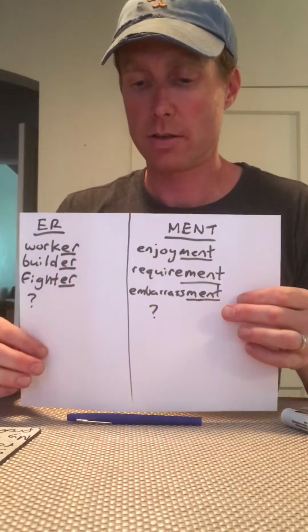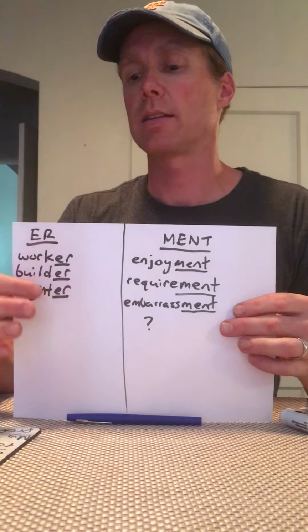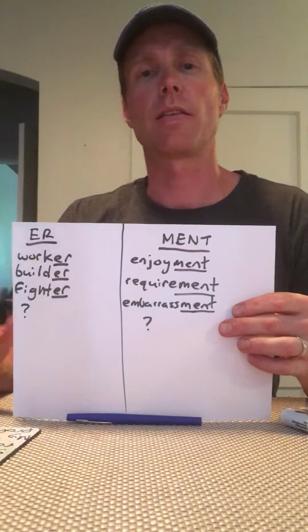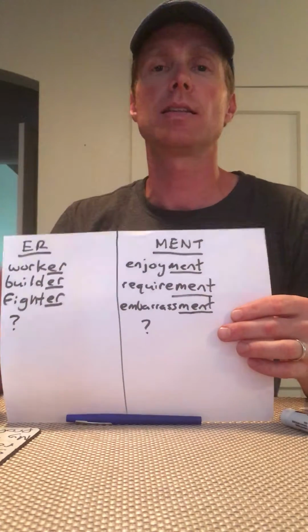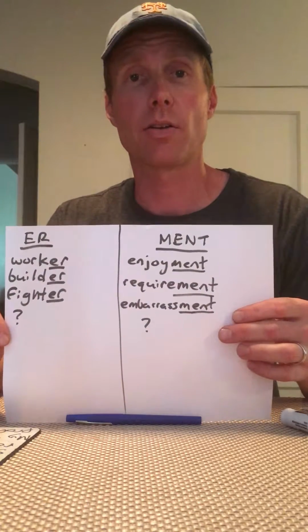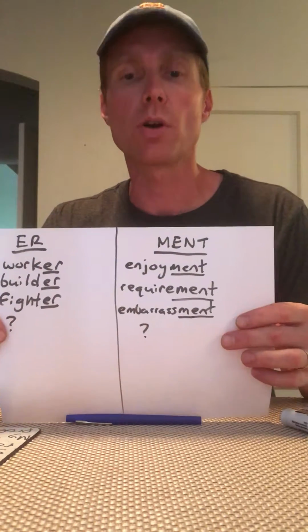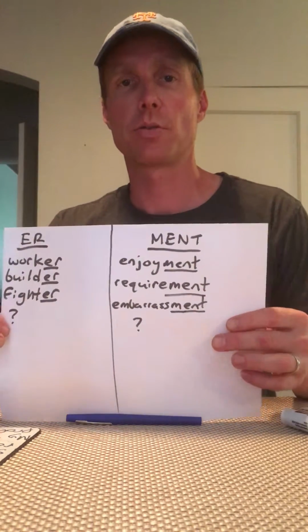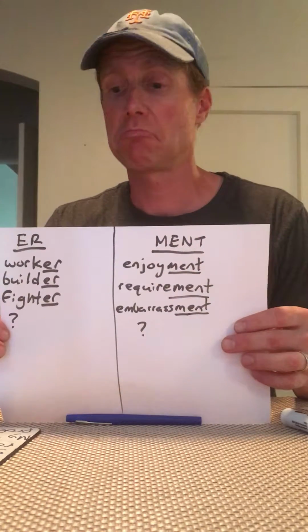If you look at your list in your notebook, at the original part of the word and the ending that you underlined, the ER in this category and the MENT in this category are suffixes. These are letters that go on the end of words that change the original word a little bit. Okay? So suffixes change original words.